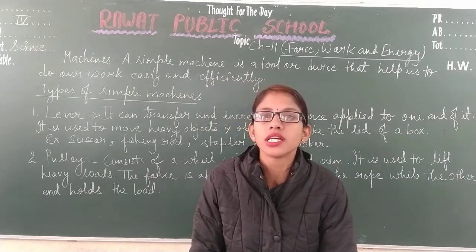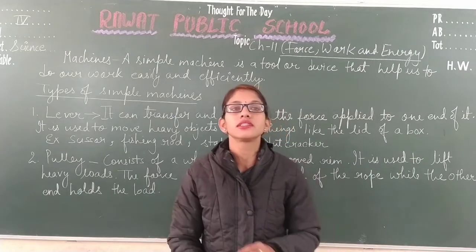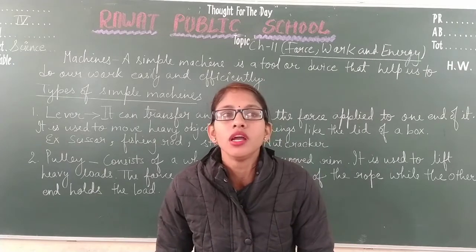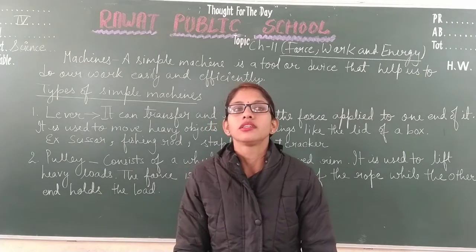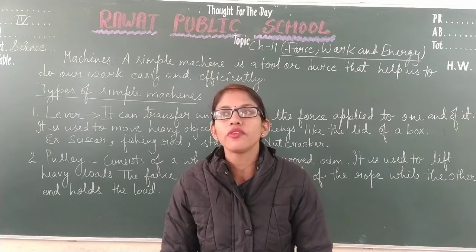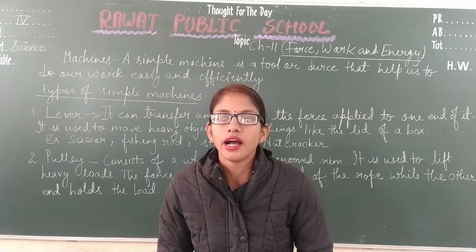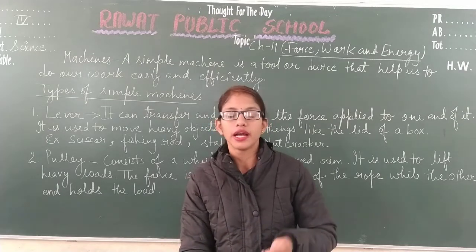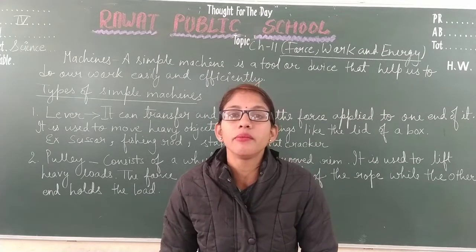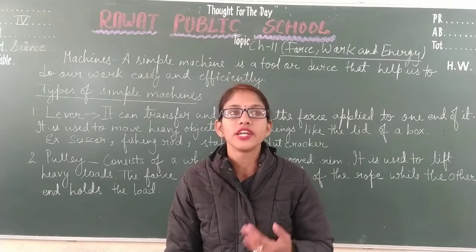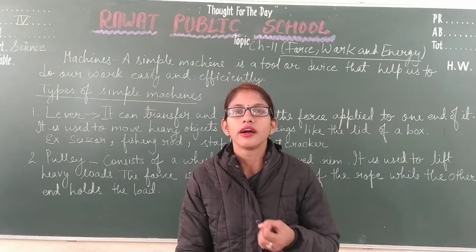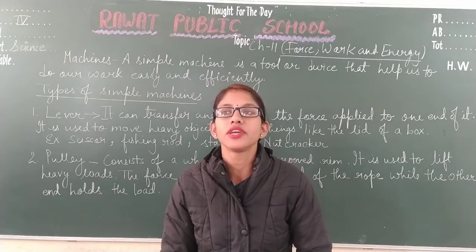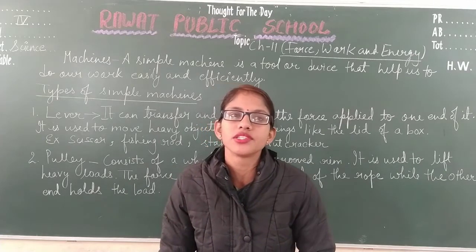Then we discussed the different types of force. The gravitational force is the pulling force, the force of attraction that attracts every object towards the center of the earth, due to which objects present on the earth always fall on the earth's surface. I have already explained that if we throw any ball in an upward direction, after attaining a maximum height, when the force we applied is over, the ball will fall on the surface of the earth due to the gravitational force.